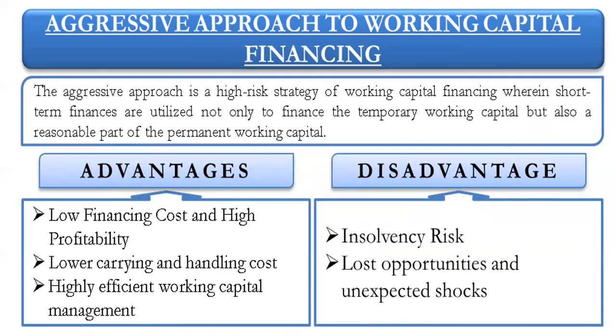Here the company is taking a risk, because they are using short-term sources of finance to fulfill the requirement of both temporary and permanent working capital. Let's see the advantages and disadvantages. The advantages are low financing cost and high profitability.